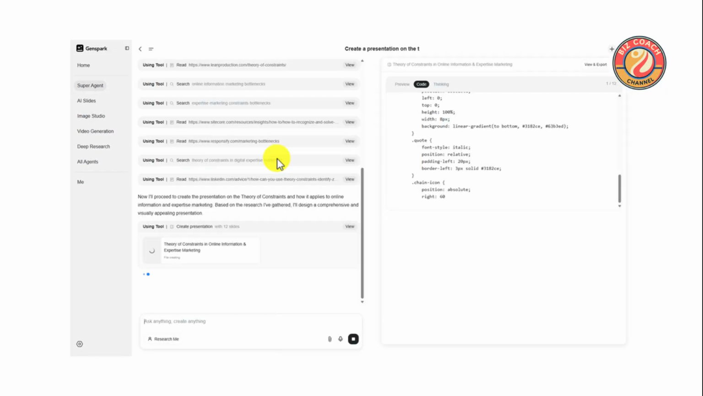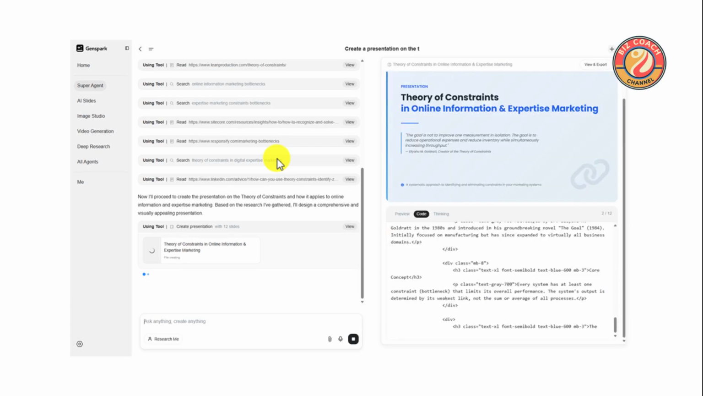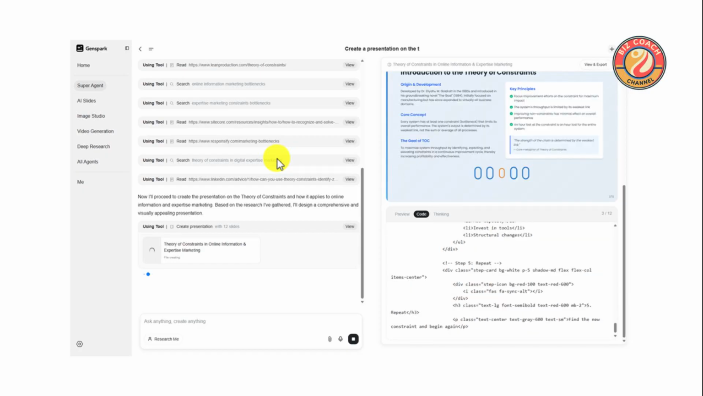Prepare your presentation with Genspark, leveraging its advanced features to create a compelling narrative that resonates with your audience. Explore the application of the theory of constraints in online information and expertise marketing, a crucial concept for optimizing your strategies. Learn how to implement the theory of constraints in your marketing efforts, enhancing efficiency and driving success in your